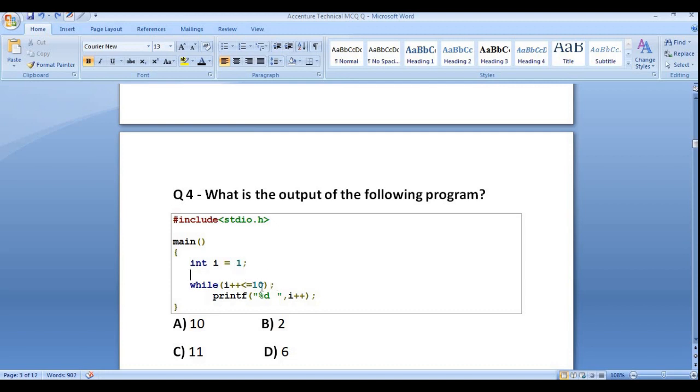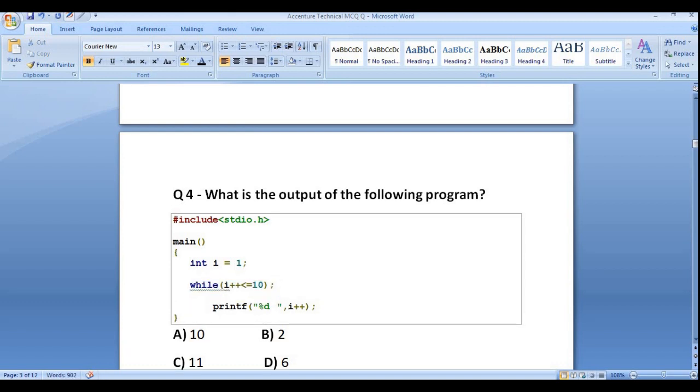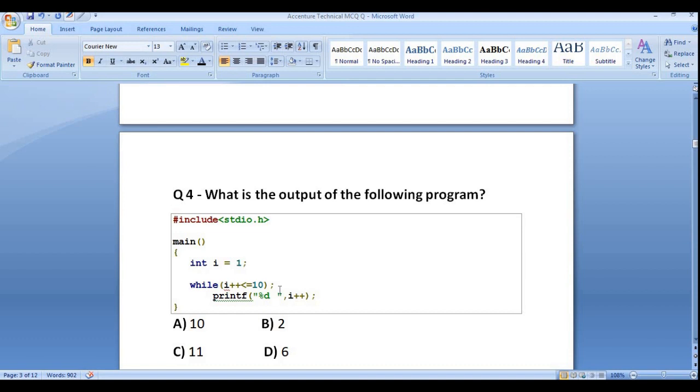If you notice carefully, we are not using the while statement properly. It is an empty while condition, because the bracket is not started here and also there is a semicolon. That means we are ending the while statement.